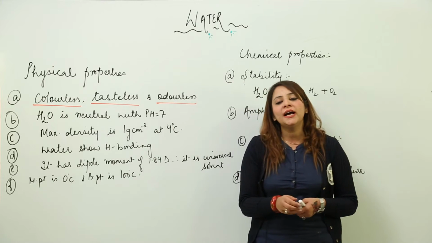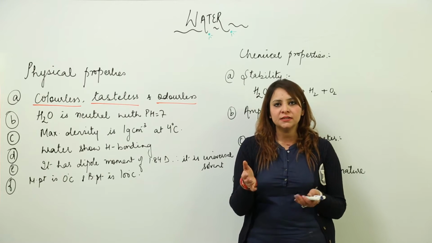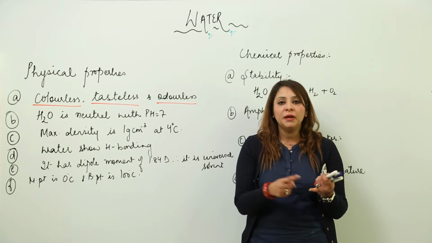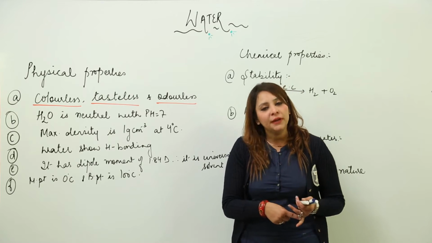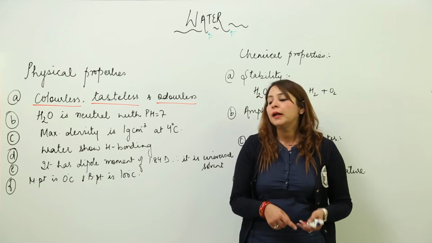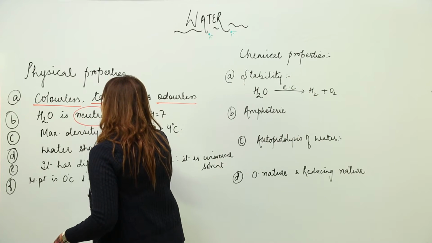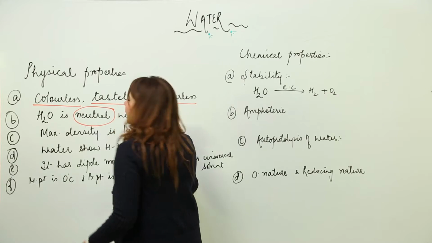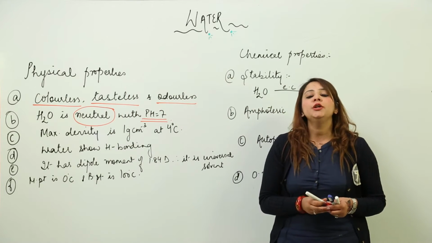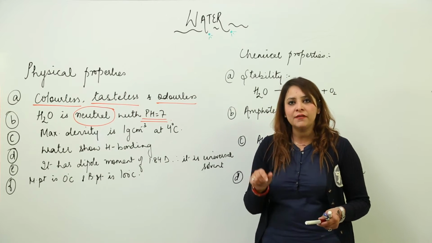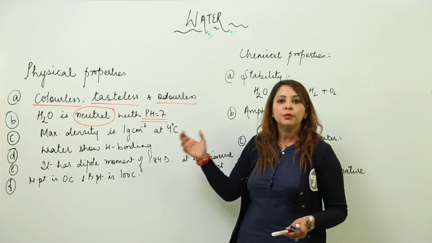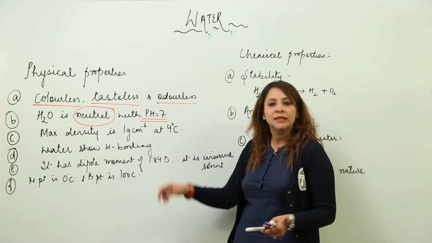And as you all know, every chemical substance has a certain kind of nature: it may be acidic, it may be basic, it may be amphoteric, or it may be neutral. So in the case of water, water is actually neutral with pH 7. As you all know, all neutral substances have pH 7. So obviously if we talk about pure water, then its pH is 7.